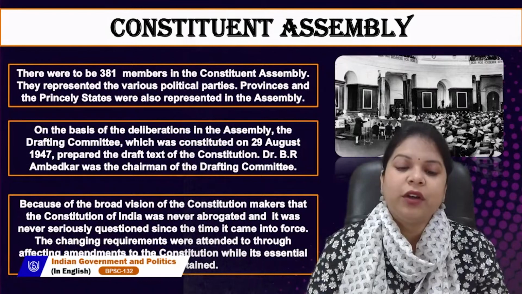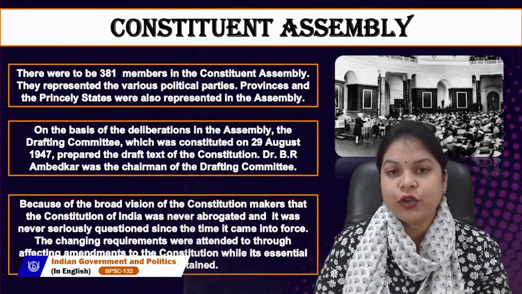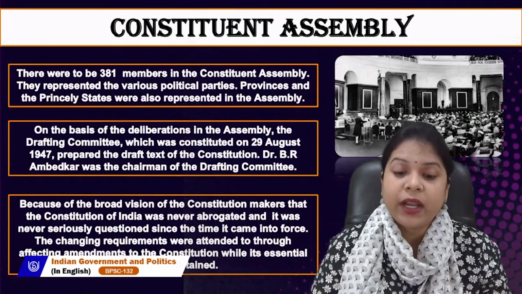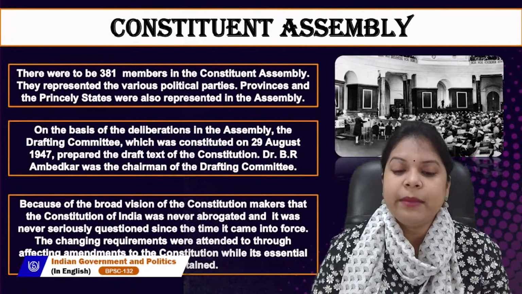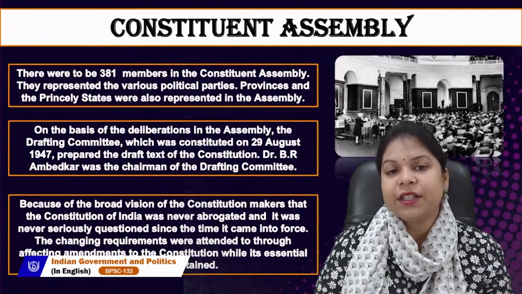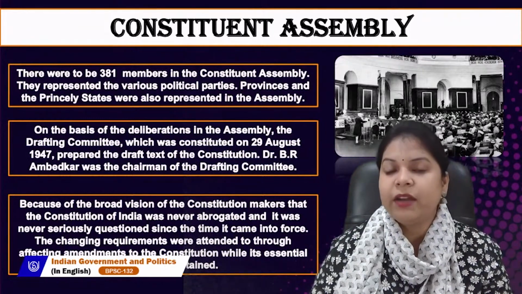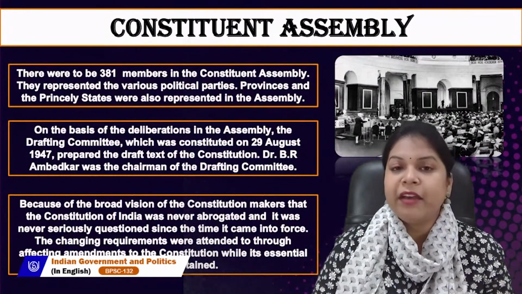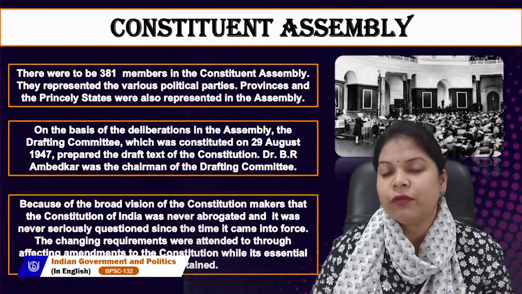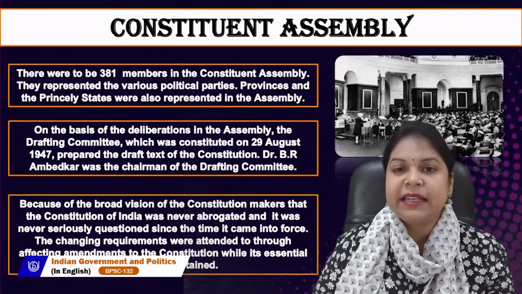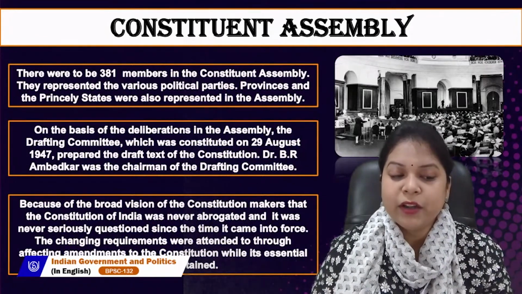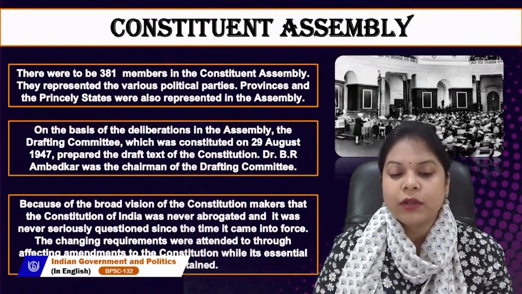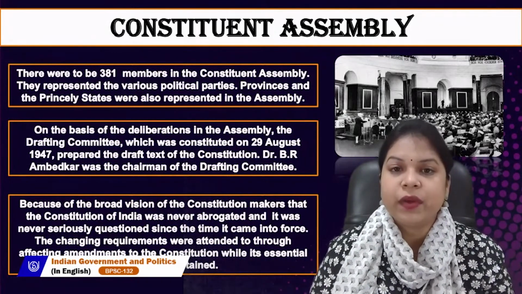Because of the broad vision of the constitution makers, the Constitution of India was never abrogated and was never seriously questioned since the time it came into force. It is one of the biggest achievements for India that since the constitution was enforced, there has never been a time when it was abrogated, and it was never seriously questioned till now. The changing requirements were attended to through amendments to the constitution while its essential features were retained.